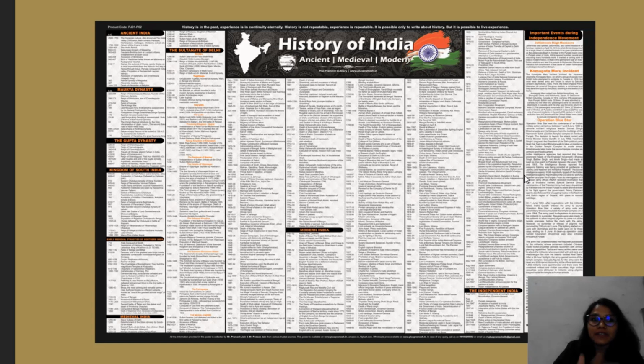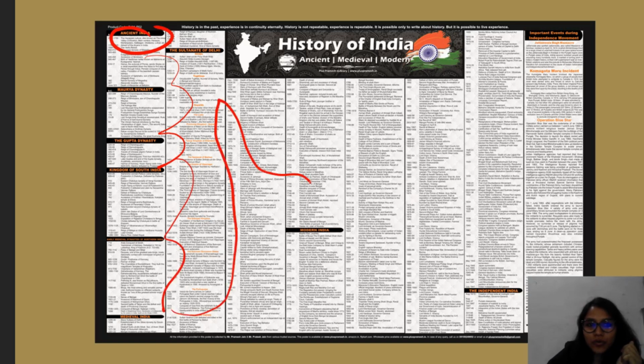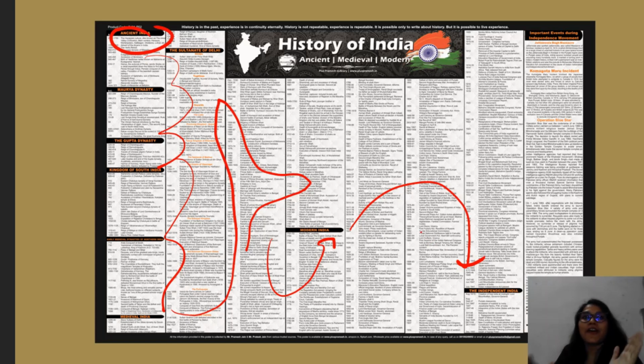Before we move forward, this is how the wall chart will look. You can see that it will start from ancient India and go through different dynasties, Mauryas, Guptas, and South India, and then it covers medieval India. Then it goes to the Delhi Sultanate, then the Mughal Empire in between, and then we go to modern India. And to make your preparation a little more synchronized, we've also added something about independent India. So in this one wall chart, you get everything of history.